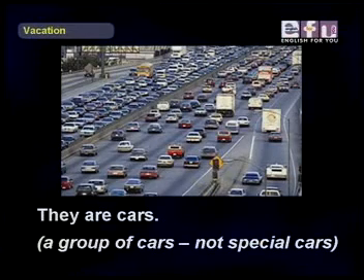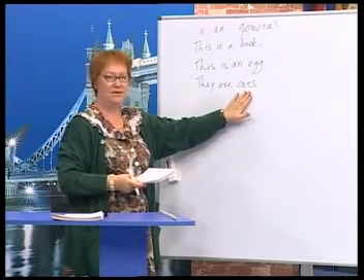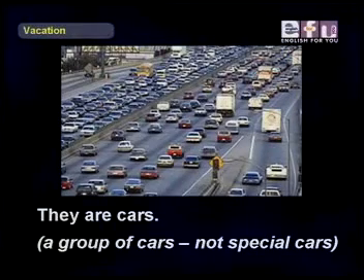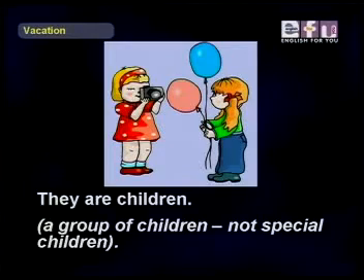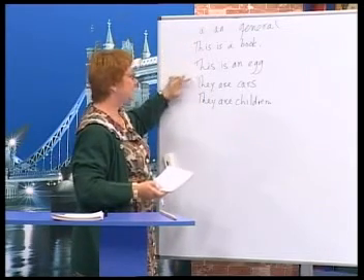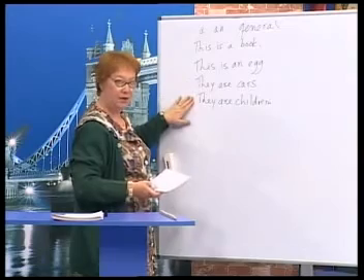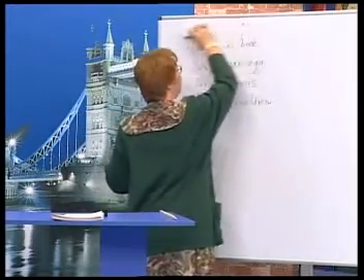They are cars. Plural, general. No article. A group of cars and they're not special. And another example, they are children. It's a group of children. They're not special. Okay, this is just general. So all of these are general: singular, plural, plural.